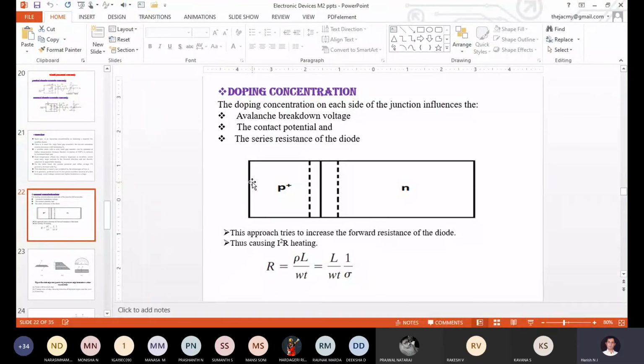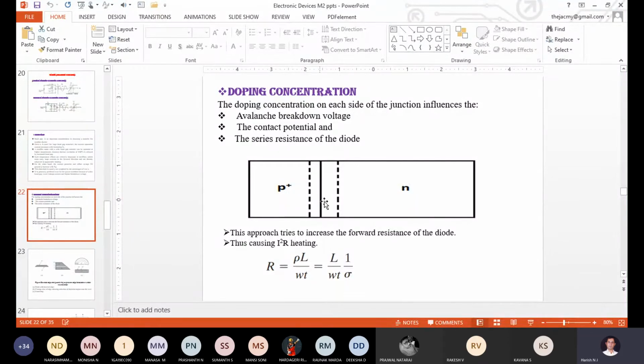So a normal or uniformly doped PN junction diode will withstand up to minus 70 to 80 volts in the reverse mode. When you keep increasing the reverse voltage, due to Zener or avalanche breakdown, the PN junction diode will break down. That is the extreme, a different condition. Now you have taken the P plus N condition.